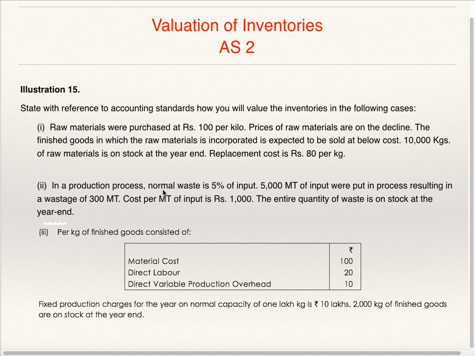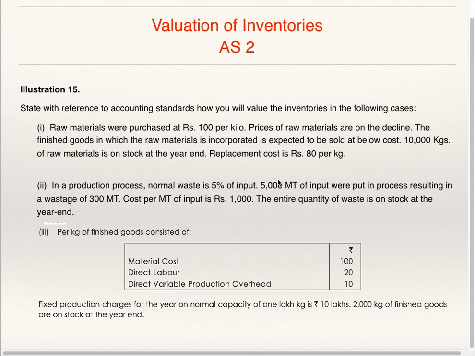In a production process, normal waste is 5% of input. 5,000 metric ton of input were put in the process, resulting in a wastage of 300 metric ton. Cost per metric ton of input is 1000. The entire quantity of waste is on stock at the year end.